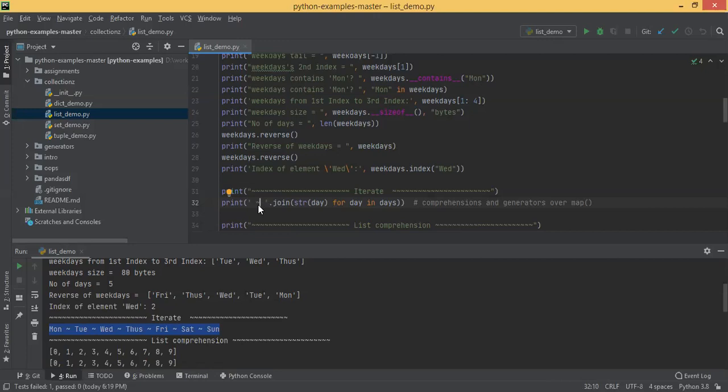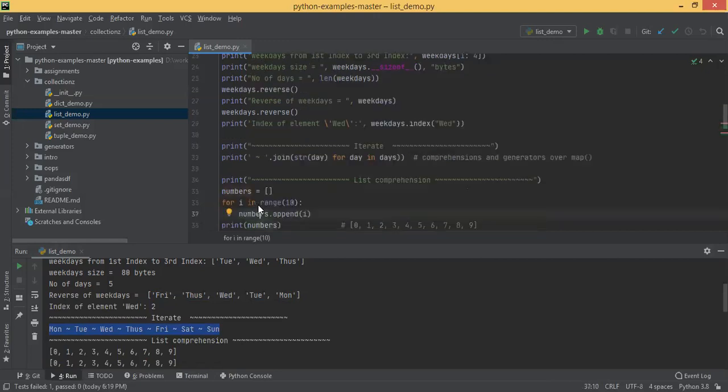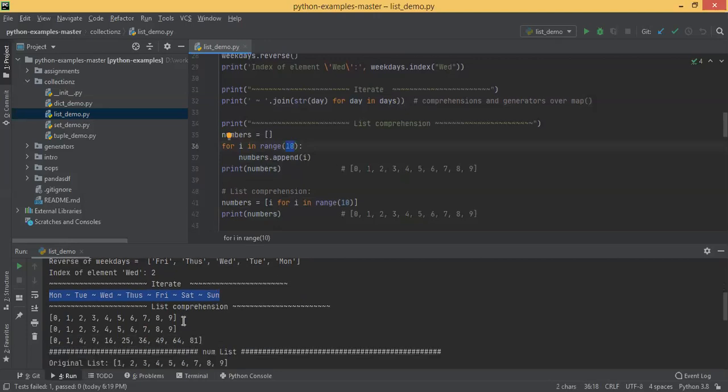Next, we have created an empty list numbers, for i in range 0 to 10, numbers append, and we are printing that. It prints all these numbers 0, 1, 2 up to 9.